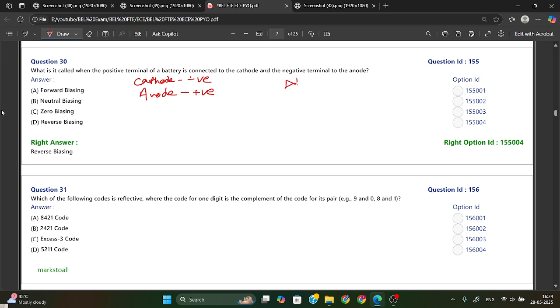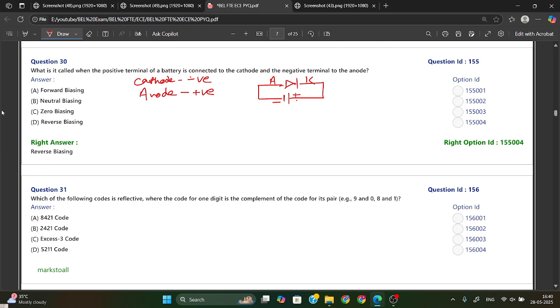Suppose we have one diode here, first connected with a battery. This is the positive terminal and this is the negative terminal, and this is the anode part and this is the cathode part. Whenever the negative terminal is connected to the anode and the positive terminal to the cathode, as asked in the question,